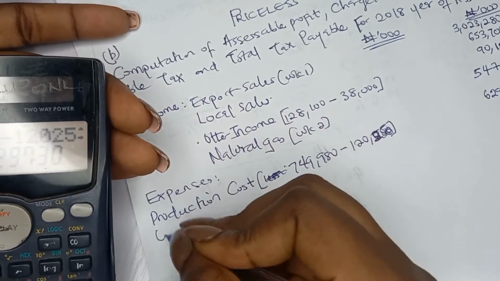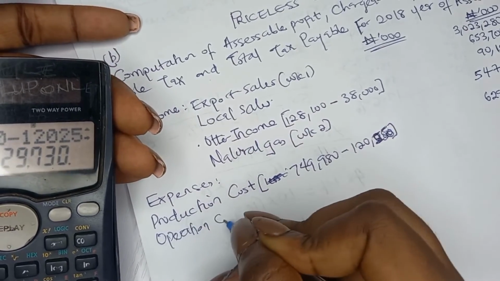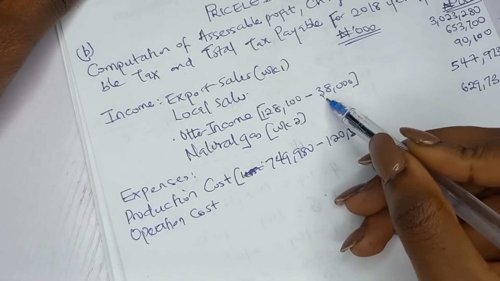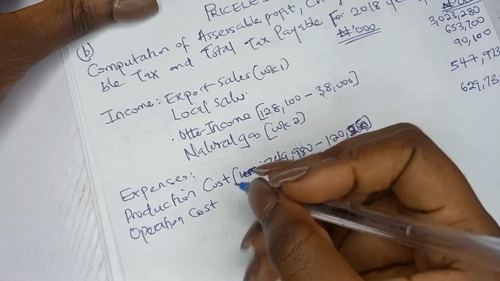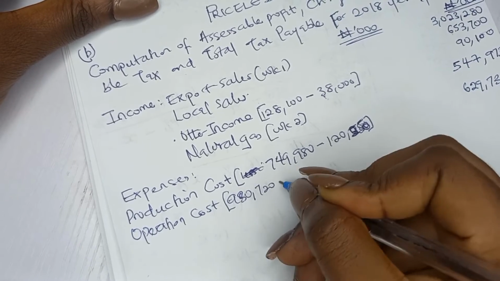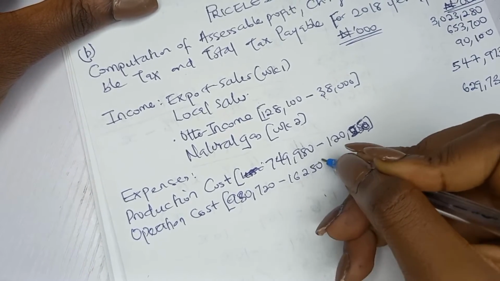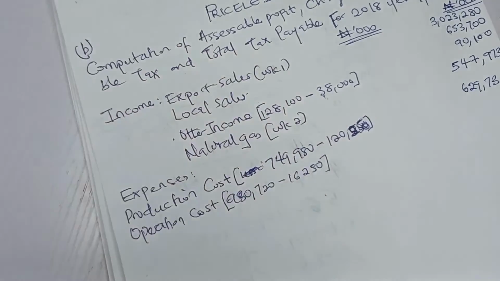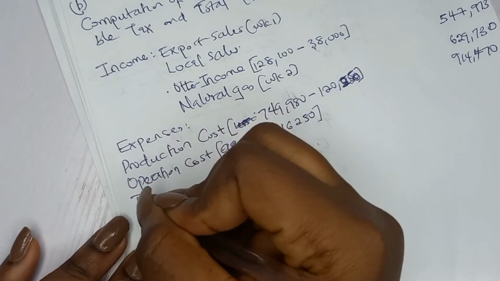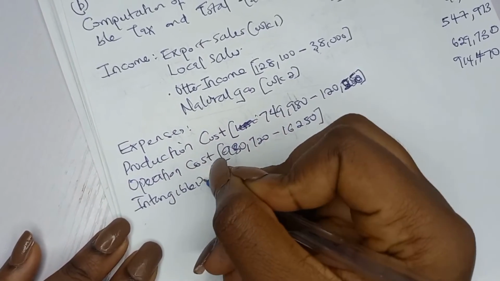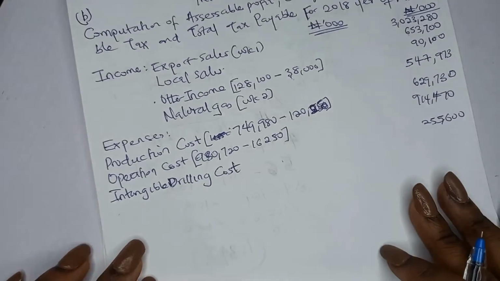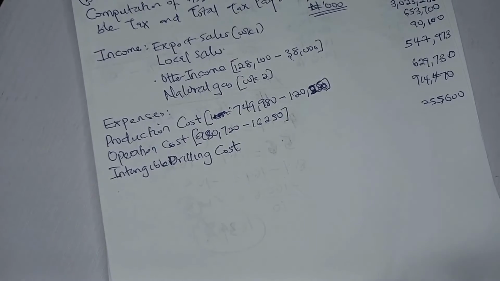The next thing is your operation cost. What did they say about your operation cost? That expense that is related to this 38 million, that's 16,250,000, is included in your operation cost. So you deduct it. That would be 930,720 minus 16,250,000. You put that in your calculator: 914,470. The next thing you have is your intangible drilling cost, and they gave you the amount to be 255,600,000. There's no adjustment on this because the additional information said nothing about the intangible drilling cost.